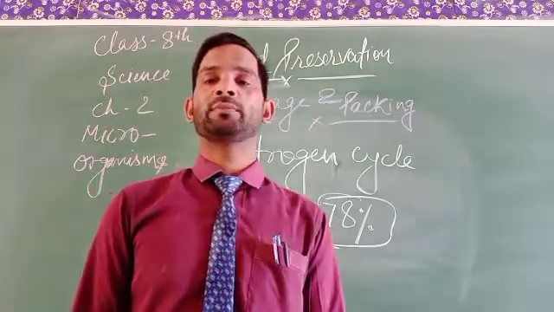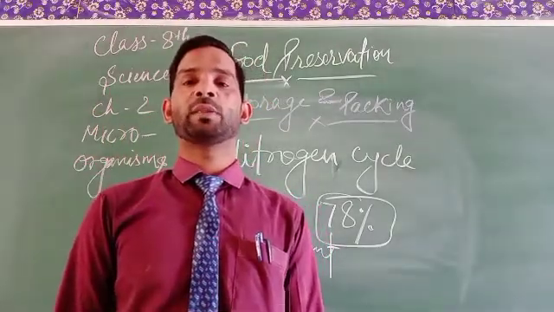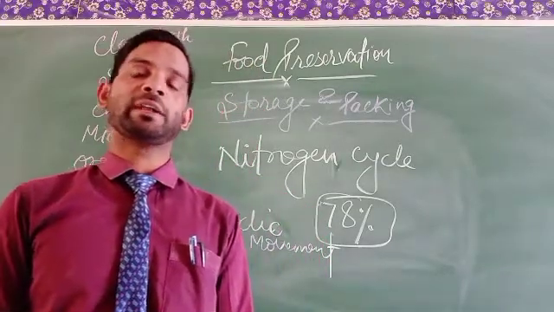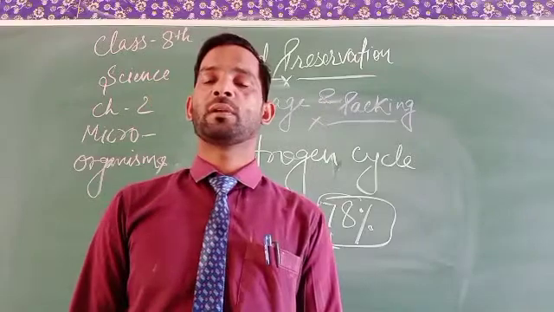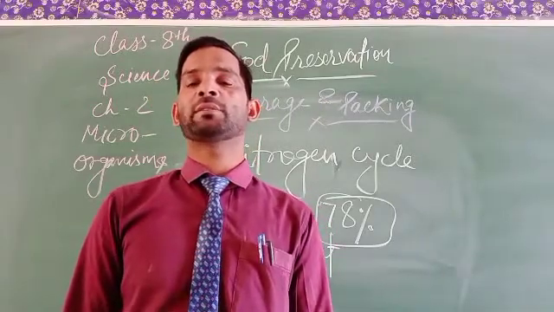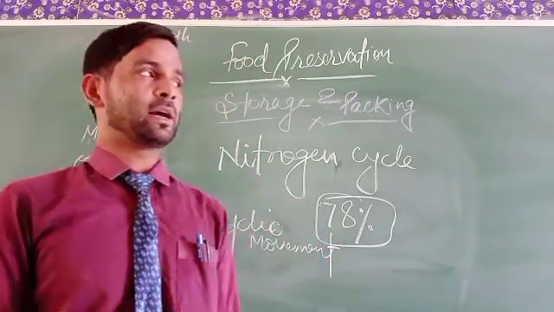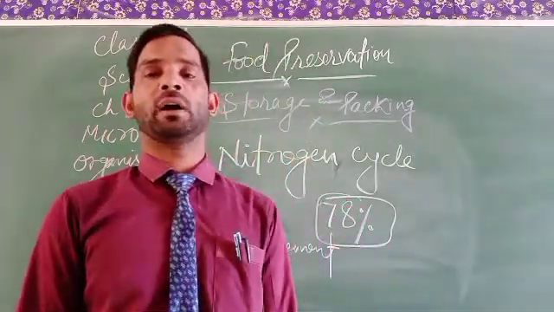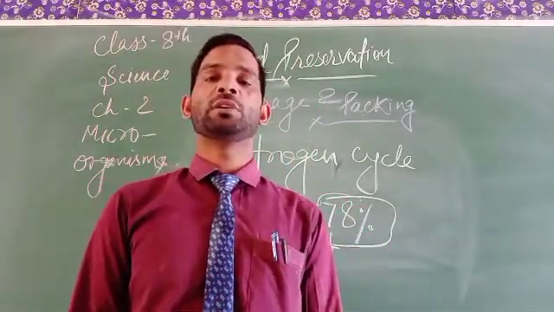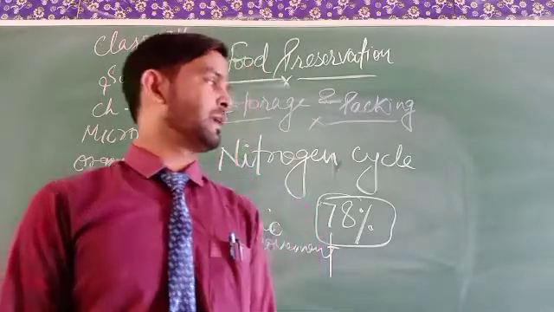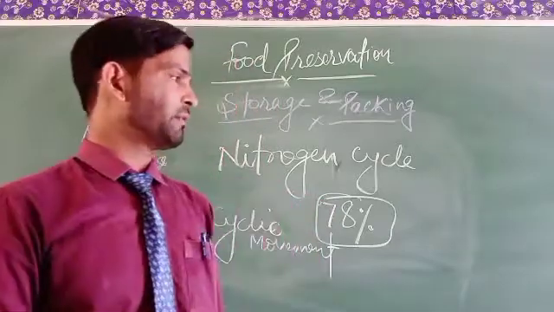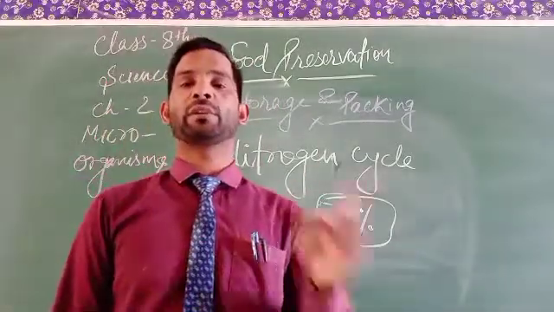The soil again provides nitrogen to the roots of the plant, the plant develops and grows, and the food material is again taken by herbivorous animals. So this is the way by which the cyclic movement of nitrogen takes place.